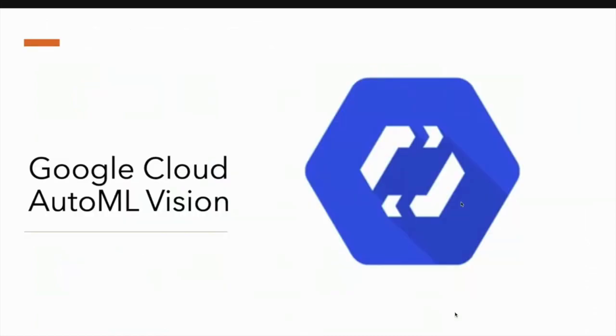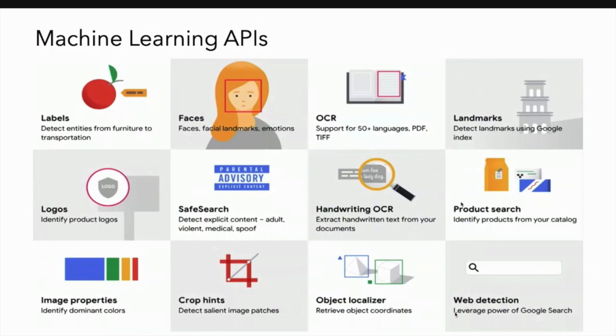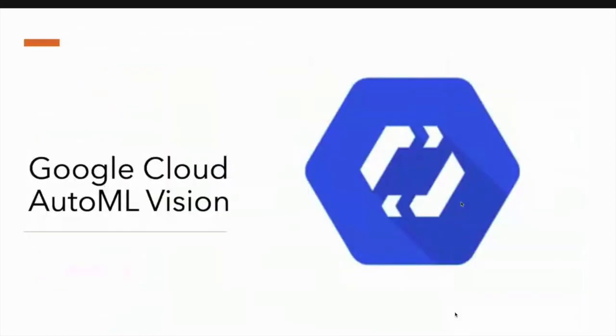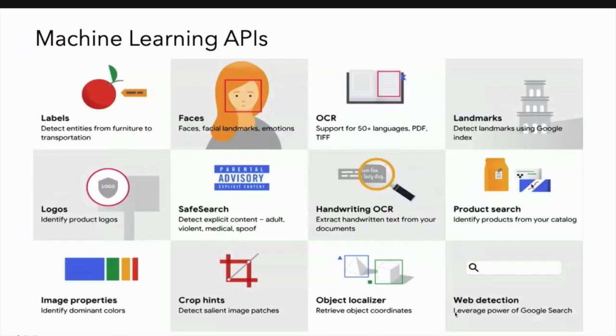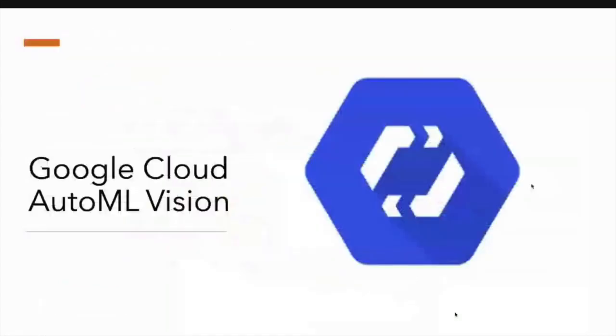So let's see how we can integrate that into the mobile application. This thing I will explain later.